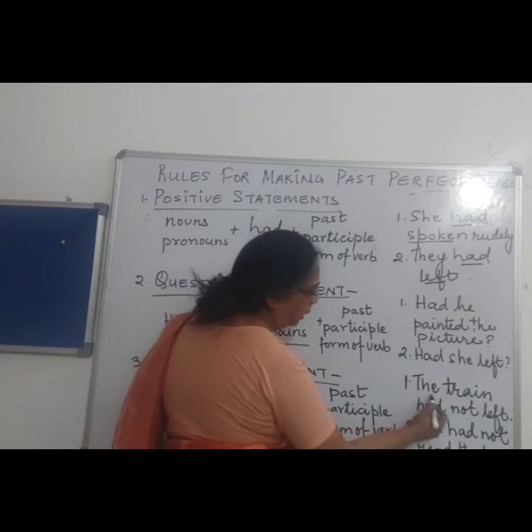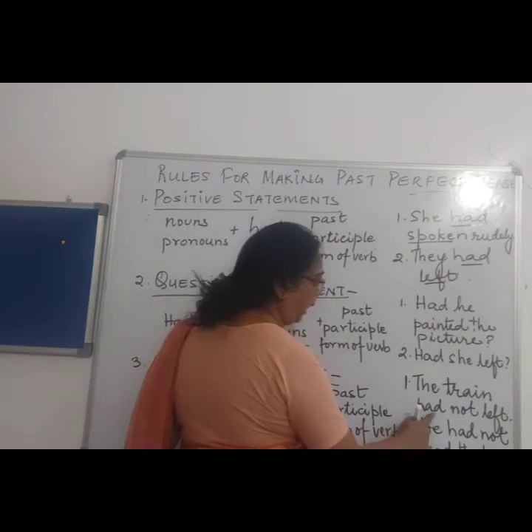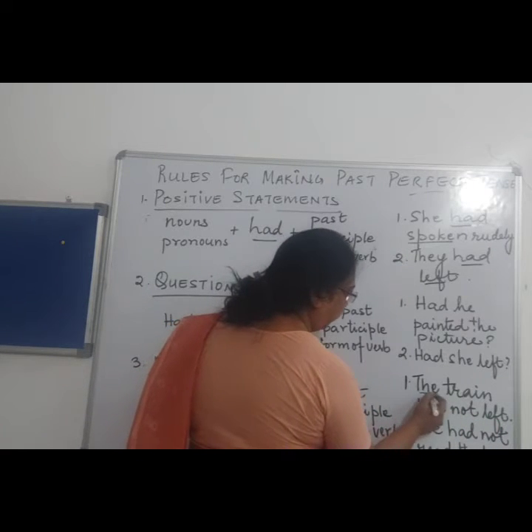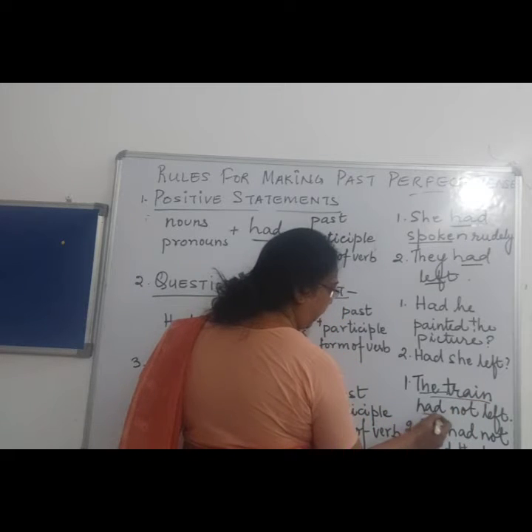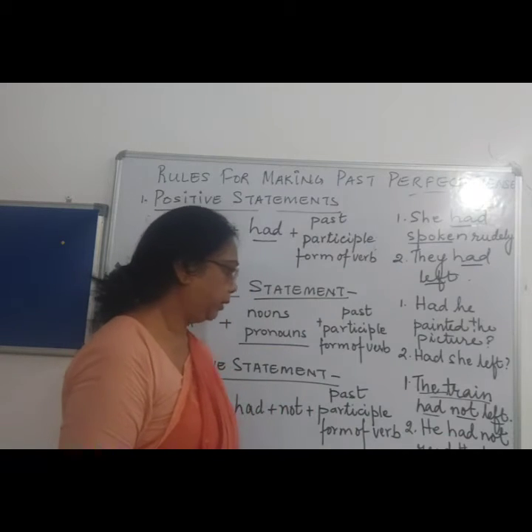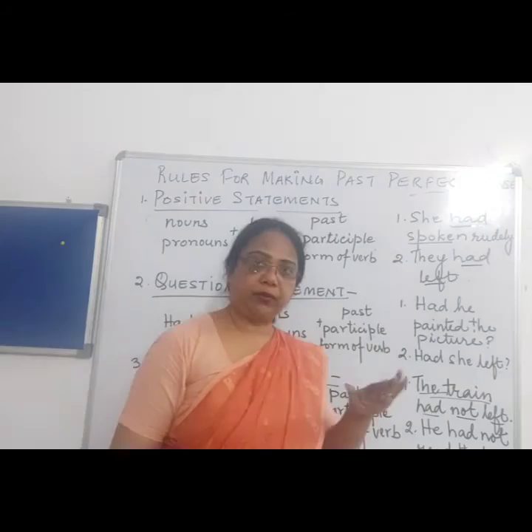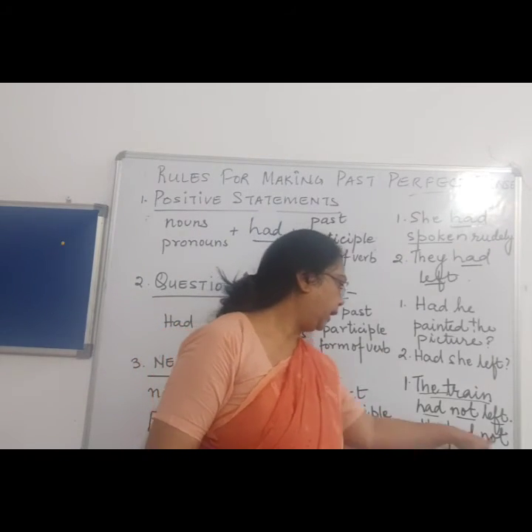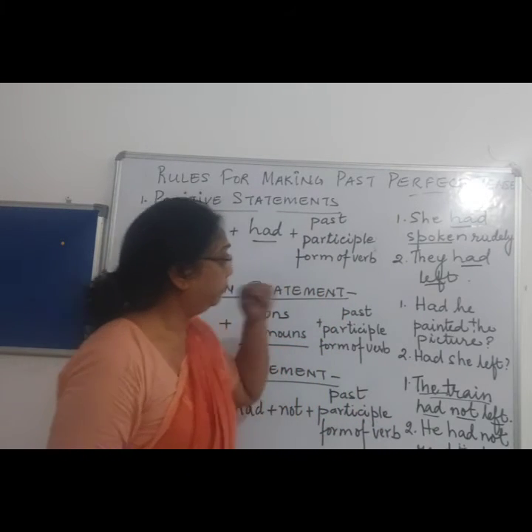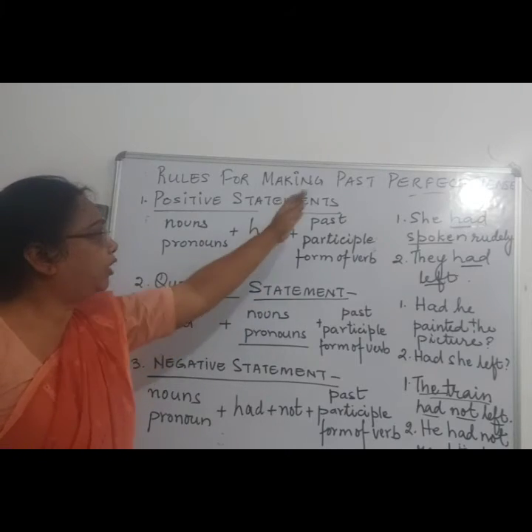Let's see over here. The train. The train is also the subject. Right. Then had not left. The train had not left. Then the subject first, then had plus not plus the verb left. Left is the past participle. Leave, left, left. Next is, he had not read the book. He had not read the book. In this way you will be forming the past perfect tense.